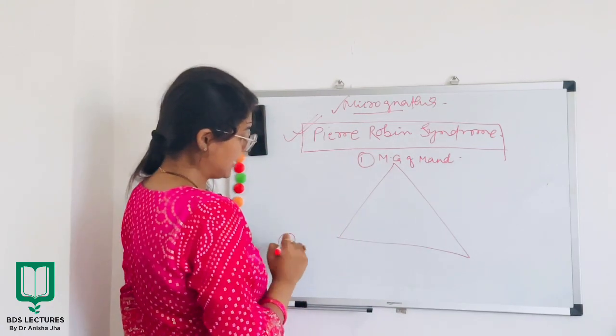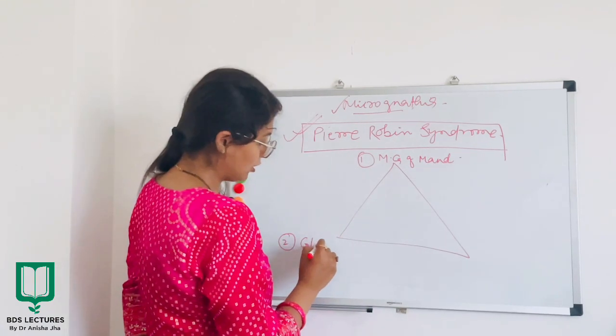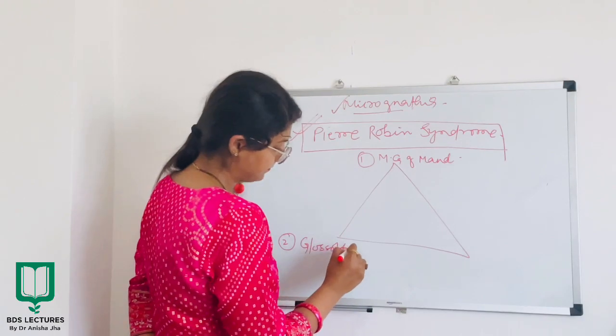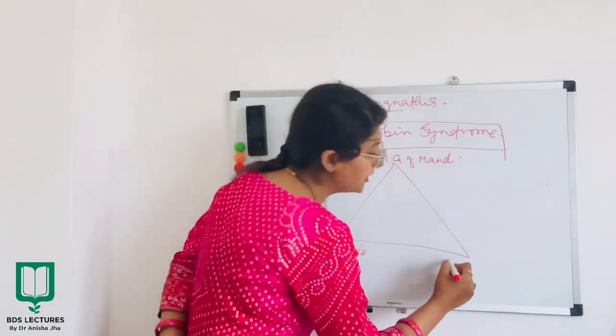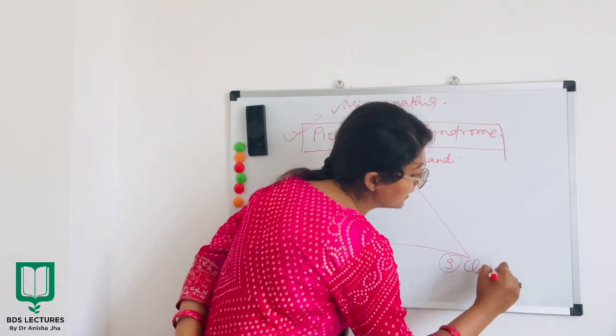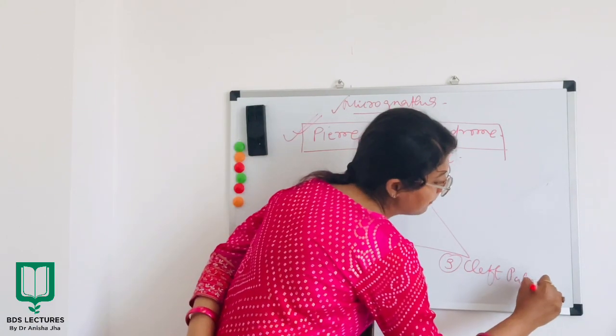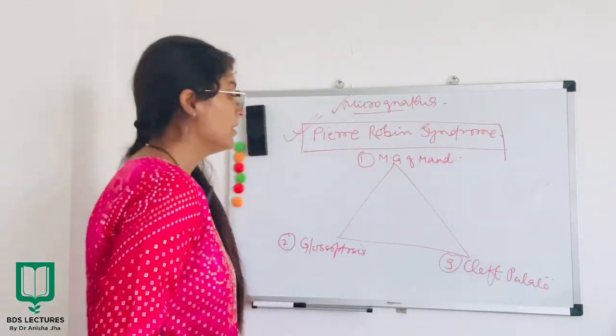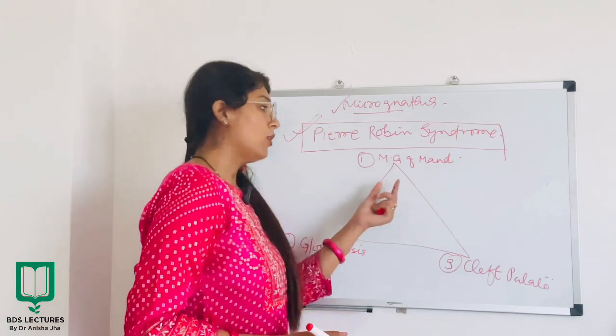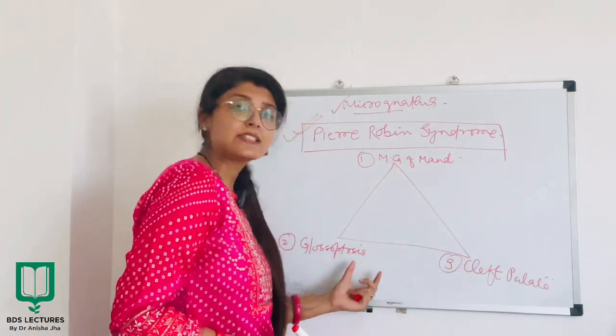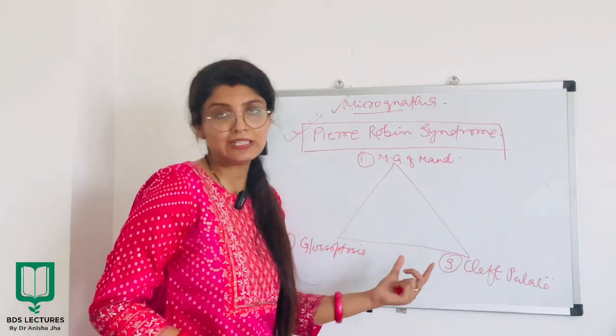Now your second sign will be glossoptosis, and your third finding will always be cleft palate. Alright? And all these three findings have got a correlation with each other.